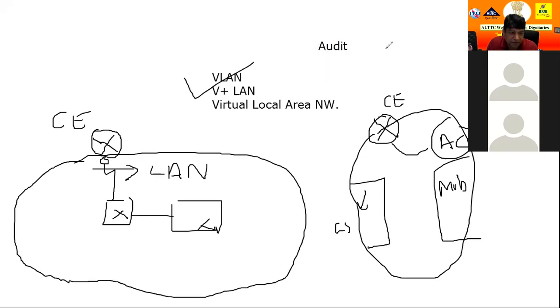This is audit. There are two types of auditor, one internal and another external. The external auditor is just like a CBI raid. Any organization, either private or government, will definitely have an external audit. Otherwise, that organization is not allowed to do any business. If you want to start a business, for the initial 2 or 3 years of stabilization that is no problem, but after 2 years, definitely their audit will start.